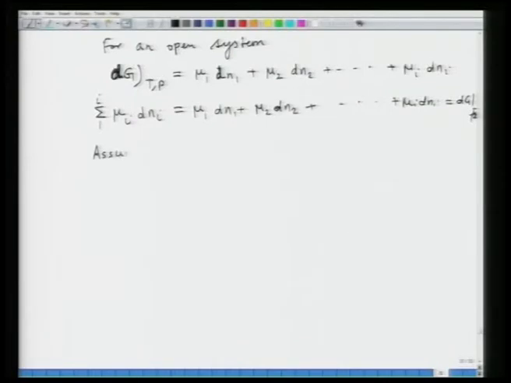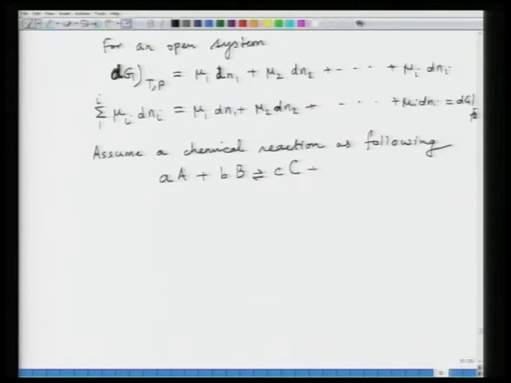So assume a chemical reaction as follows: a moles of A plus b moles of B react together to form c moles of C plus d moles of D. The free energy change, delta G, can be written as c mu C plus d mu D, this is the product, minus the reactant, a mu A plus b mu B. This is the net free energy change.